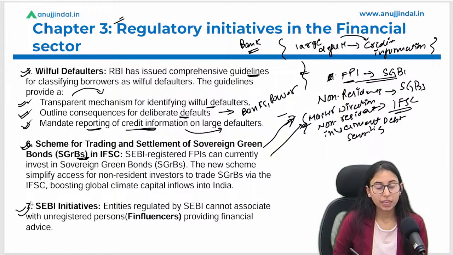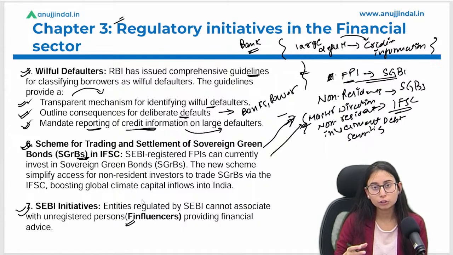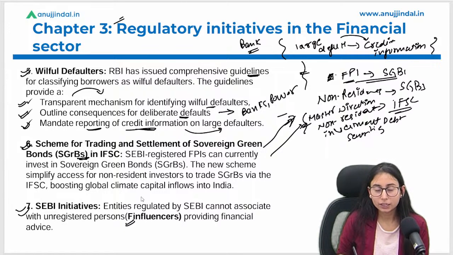ठीक है, सेबी के इनिशिएटिव्स क्या रहे हैं? In order to provide protection to the consumers, wherein a large number of influencers were giving wrong advice to the investors. So in order to protect the customers and the users and the investors here, SEBI released a guideline wherein they have stopped the investors from taking advice from, or associating with, unregistered persons who provide financial advice to them.